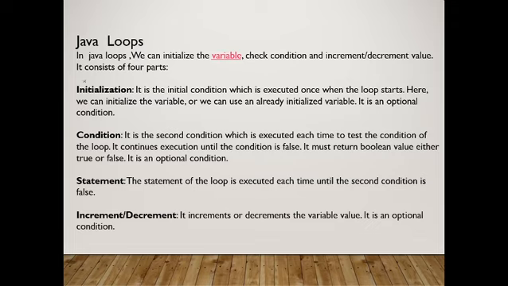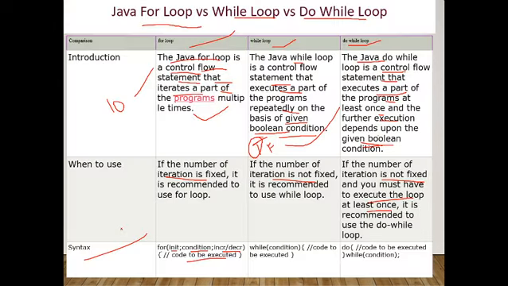In any particular loop, either for loop, while loop, or do while loop, these things will be there: initialization, condition, a statement, and increment or decrement. Now I will show you here. See, first initialization, condition, increment decrement, and then the code to be executed, that is a statement. Here see condition, code to be executed, and increment decrement. So all these parts will be in a particular loop.